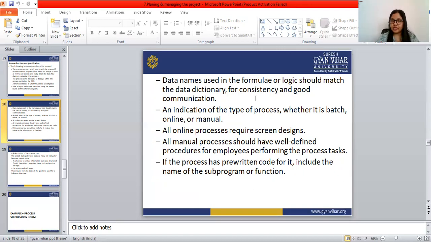All the manuals and processes should define the full procedures of the process task for employees to perform the process task. If the process already has pre-written code, then we have to include the name of the subprogram or the function.